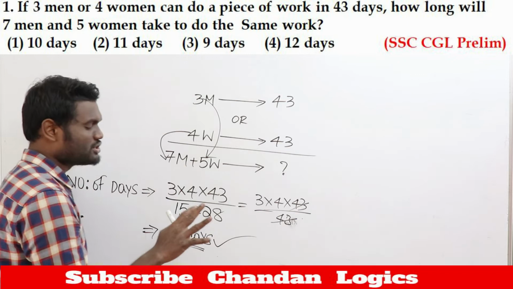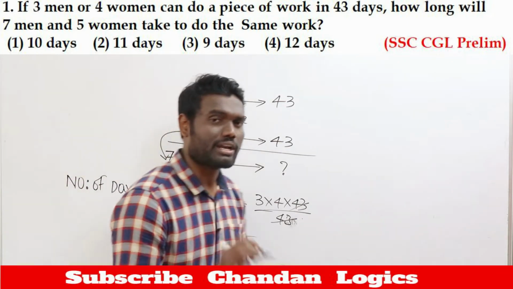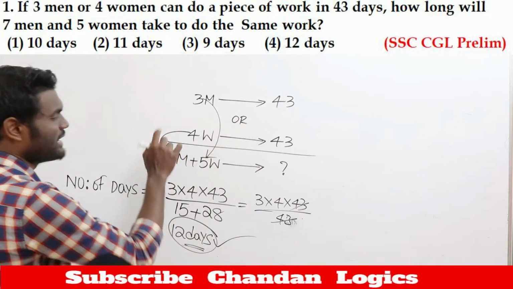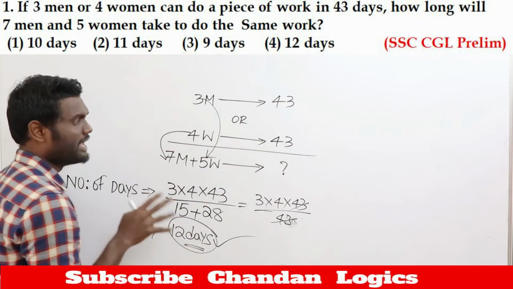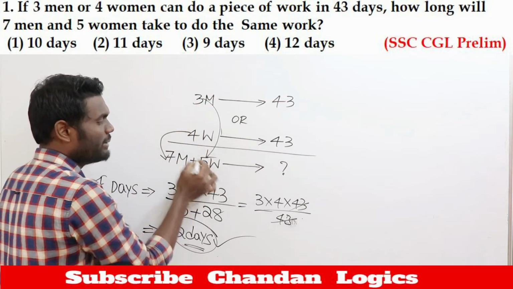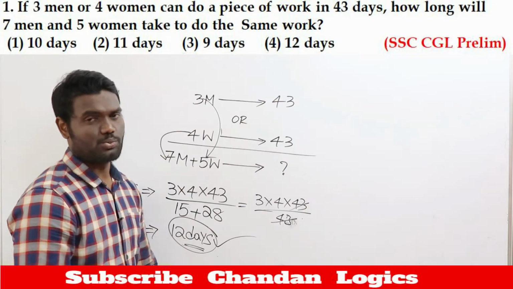Whenever you do the same procedure, finally you will come across the 12 days of time. Simple short trick technique. Just follow whatever I said. Multiply the numbers whatever you have in the question in your numerator, divided by denominator. Men multiplied with women, women multiplied with men. When you do this, automatically you come to know what would be the answer for this one.